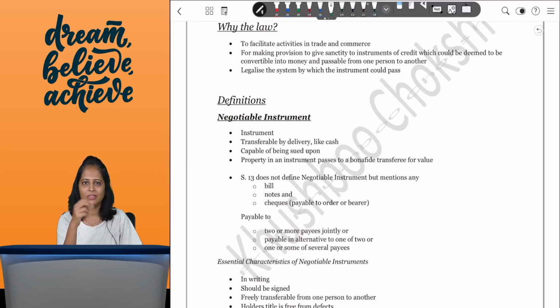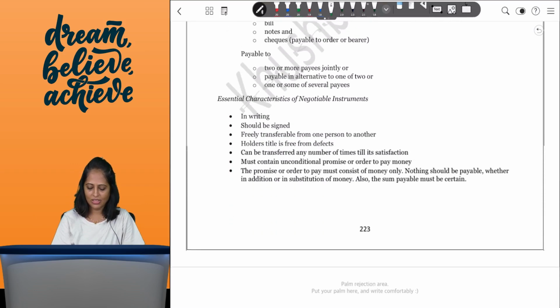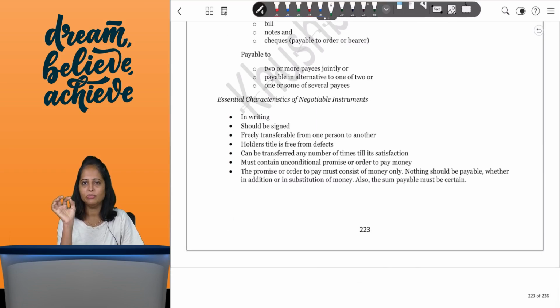So that's the difference. In a promissory note, you will have two parties. In bills of exchange, you may have three parties. These are some additional differences. But the basic characteristics of a negotiable instrument remain the same throughout. If a theory question is asked on the characteristics of a bill of exchange or promissory note, you can write down the same answer and just modify it depending on which instrument is asked and you will get your marks.